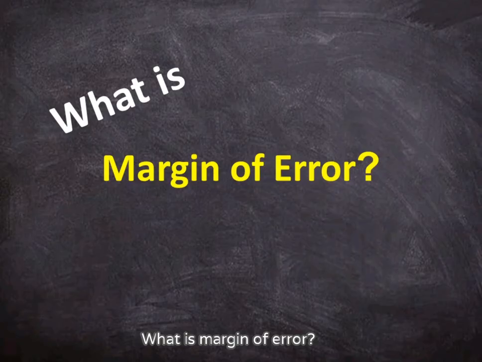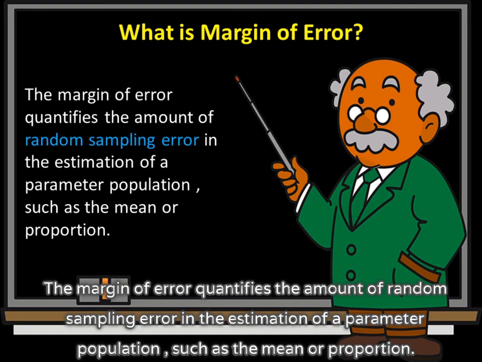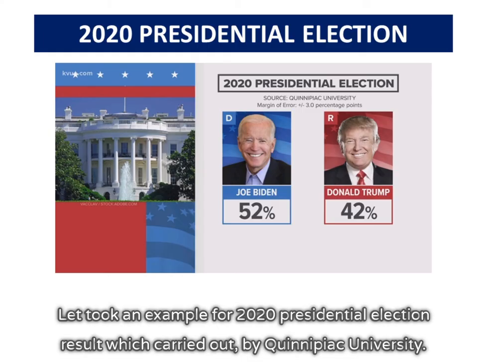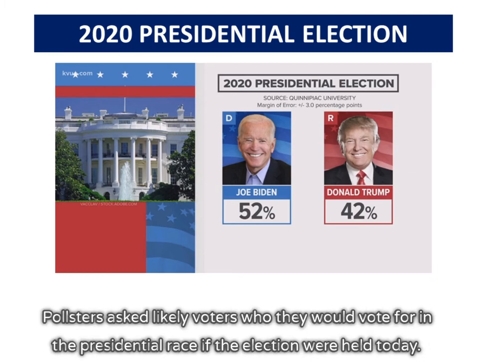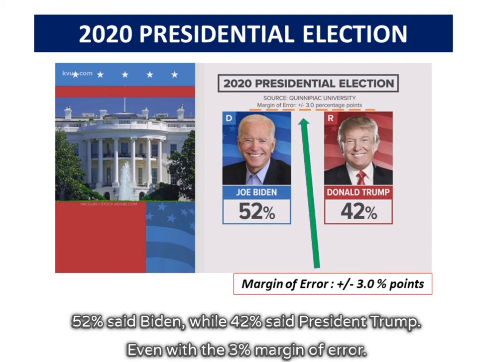What is margin of error? The margin of error quantifies the amount of random sampling error in the estimation of a population parameter, such as the mean or proportion. Let's take an example from the 2020 presidential election poll carried out by Quinnipiac University. Pollsters asked likely voters who they would vote for in the presidential race if the election were held today. 52% said Biden, while 42% said President Trump, with a 3% margin of error.